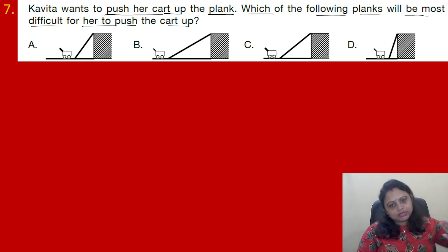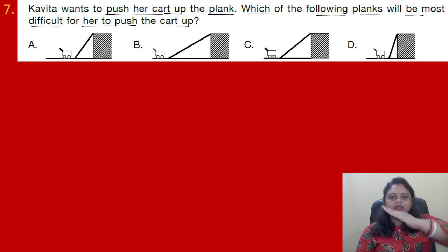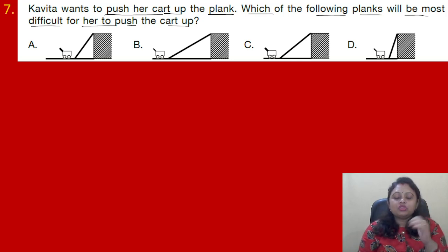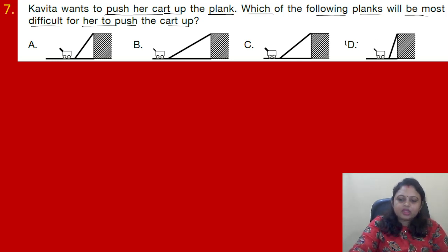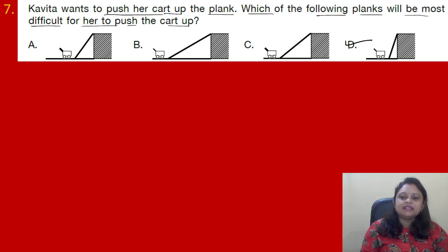Yes, when we try to push something, okay, or push the cart off the plank, then what do we need? The flatter it is, the easier it will be for us. It should form a small angle. If it is like this, okay, if the height is more and the angle is more, then it will be most difficult for us. Okay, so this one will be more difficult for us. It is not properly sloped. The slope should be like this. Okay, it should not have more height. So correct answer is option D.